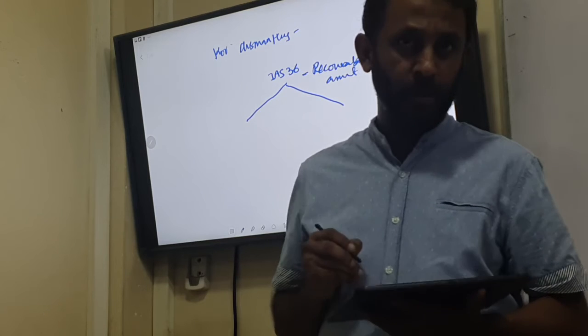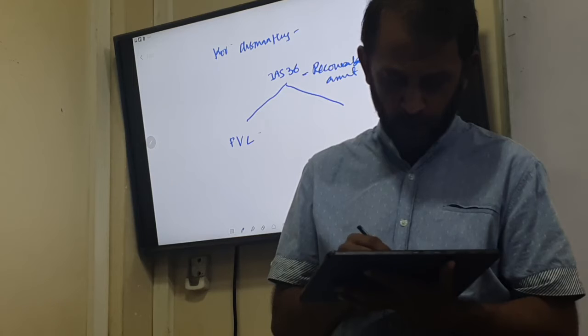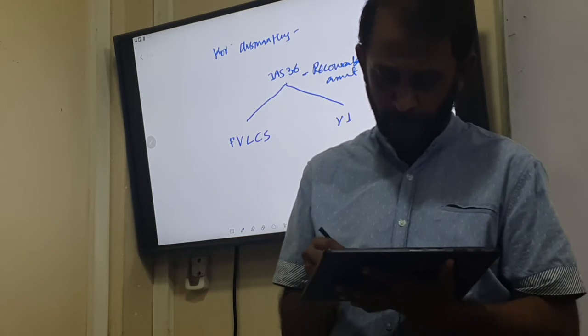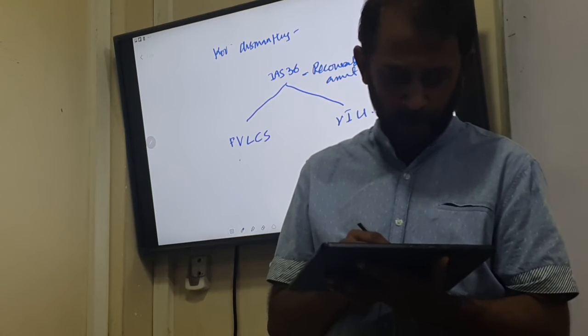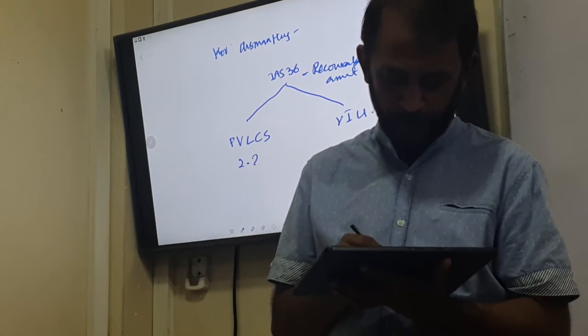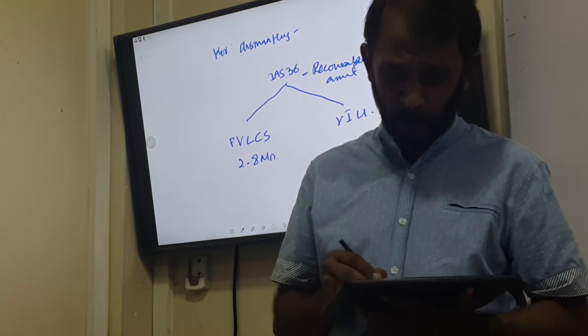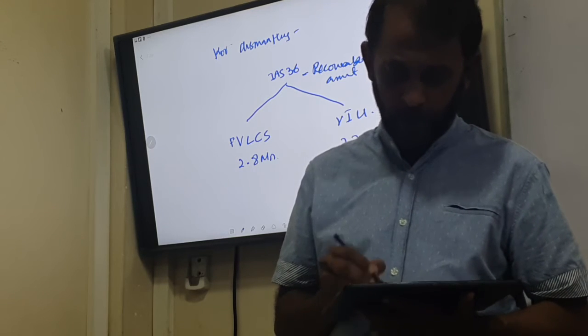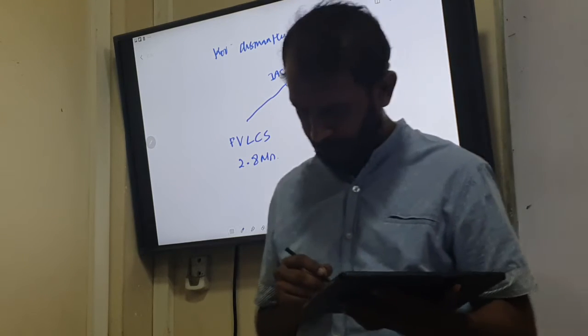The recoverable amount is the higher of fair value less cost to sell and value in use. The fair value less cost to sell is 2.8 million, and the value in use is 3.3 million.